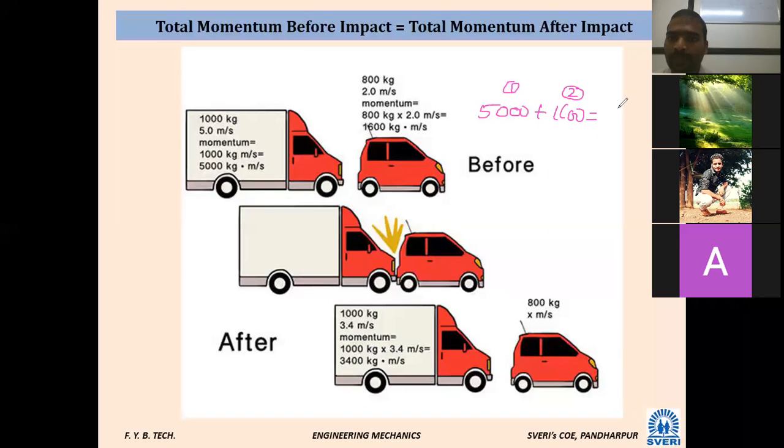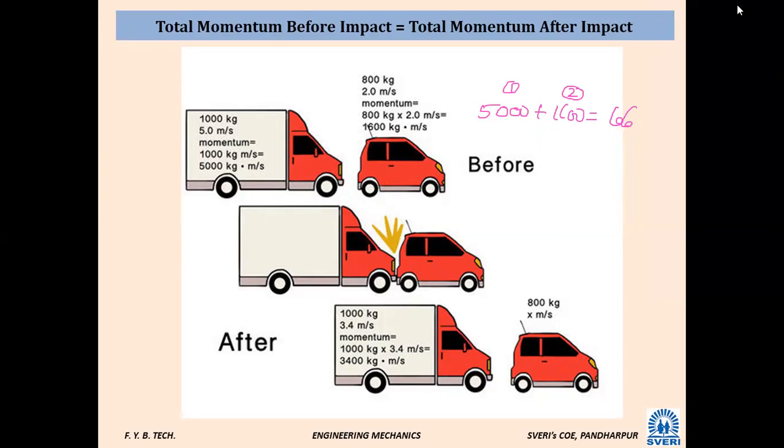6600 kg meter per second. Correct. After the collision, what is the momentum of this one? The velocity is 3.4, so 1000 into 3.4 is 3400. So after the collision, I will write here, 3400 kg meter per second.